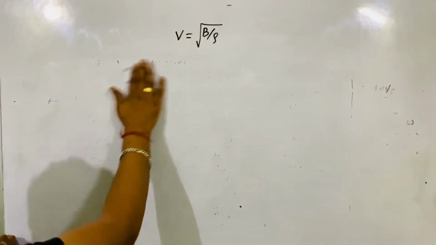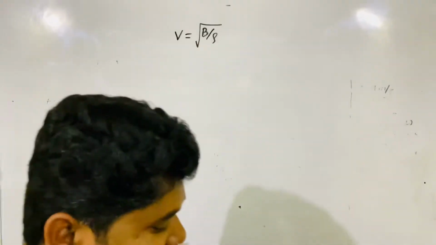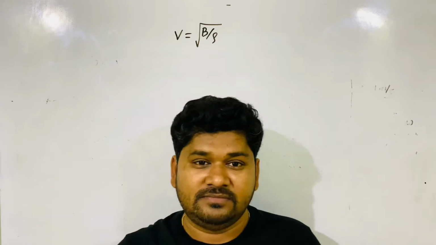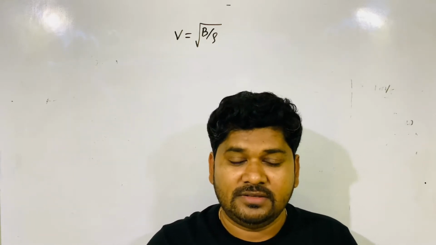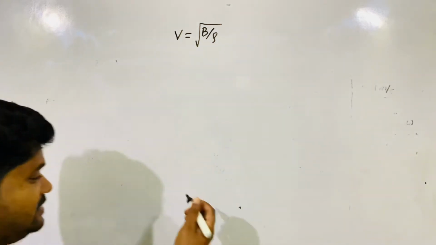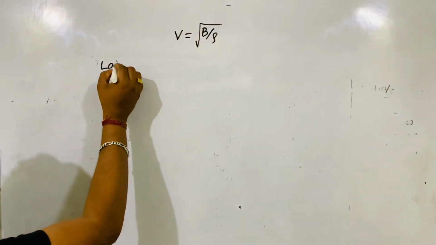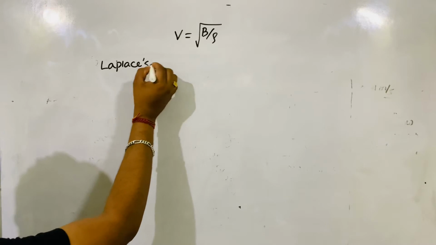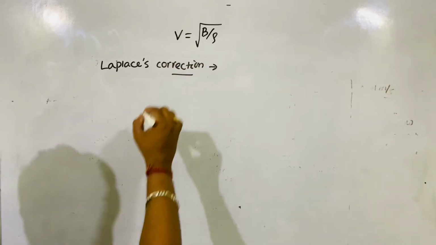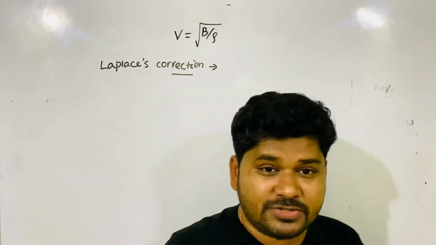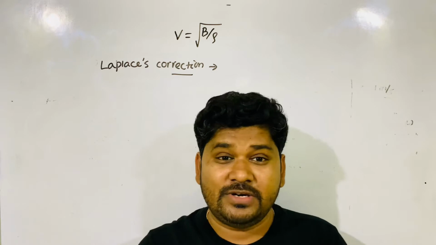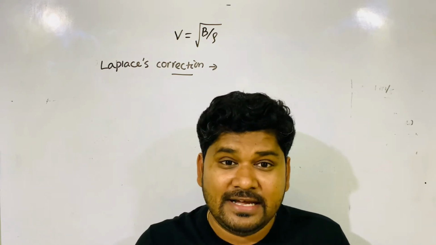Laplace said the velocity of sound in air medium is not isothermal. Newton said isothermal, but Laplace is saying not isothermal. So Laplace has to explain why it is not isothermal. Laplace said it is not isothermal, then what is it? It is adiabatic.